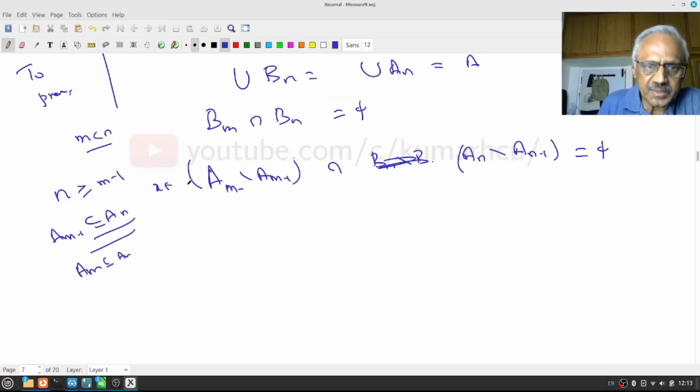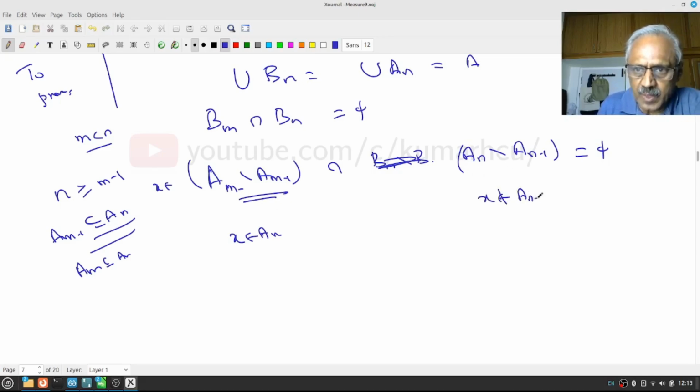Suppose x belongs to this intersection. This means x is in Am to start with. But then x is in Bn, which says x is not in An minus 1. But that contains Am. That's a contradiction. Therefore, this is empty. Do you understand this?